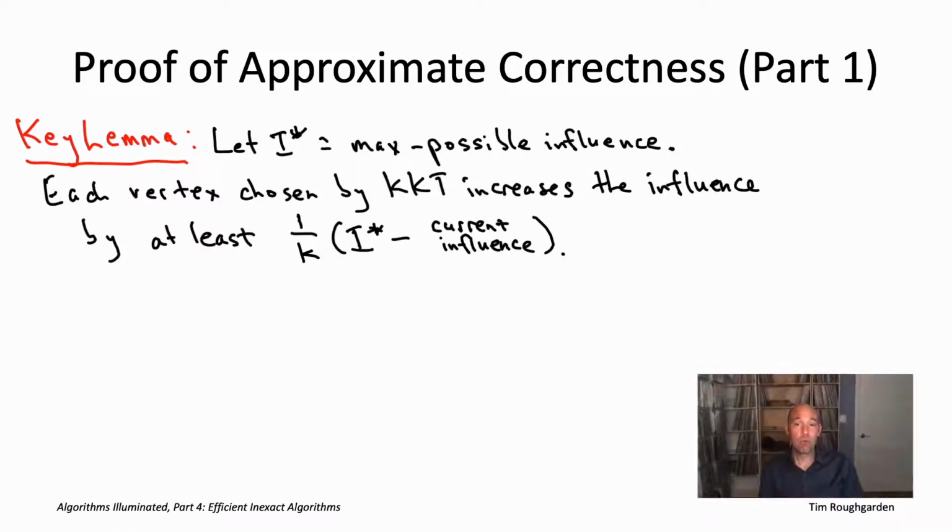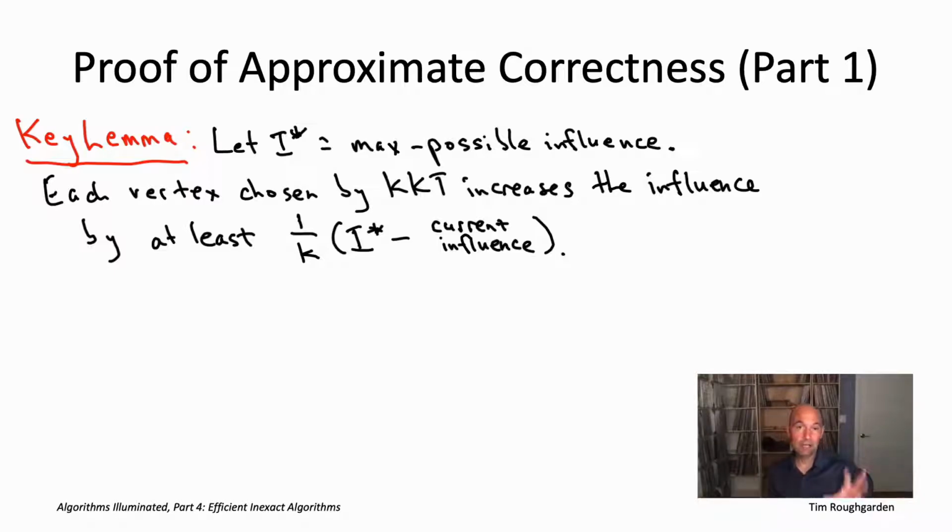Now, you might recall that in our approximate correctness guarantee for the greedy coverage algorithm, we had two parts. We had a key lemma like this one, guaranteeing progress. And we had a second part, which was doing some algebra to get the final approximate correctness guarantee. Now, this key lemma is exactly the same guarantee that we had for maximum coverage. So the second part of the proof continues to apply completely unchanged.